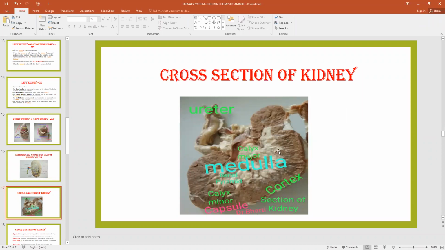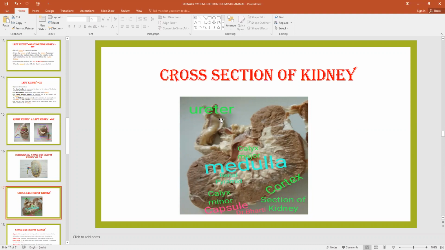You see this is the funnel shape structure, and this one is also a funnel shape structure. So this funnel shape structure is the calyx minor. Okay, when two, three, four calyx minor combine to each other and form a single duct, that is known as calyx major. So this is the calyx major. So I think it is clear: capsule, renal pyramid, calyx minor, and this is the calyx major. And this calyx major finally opens into the ureter.